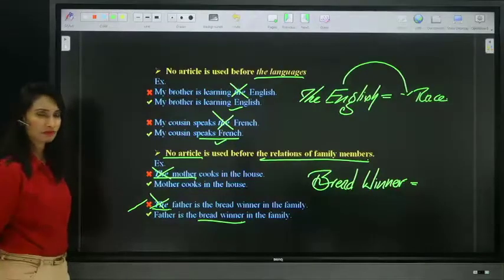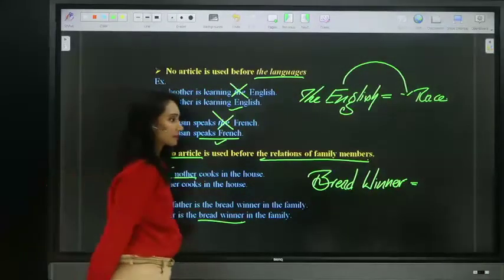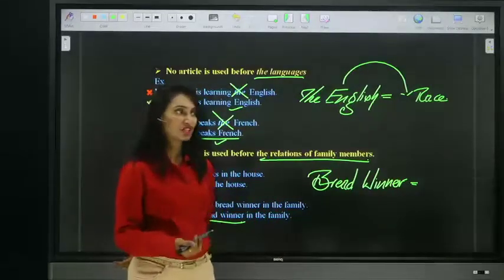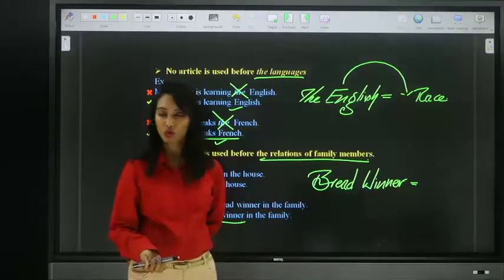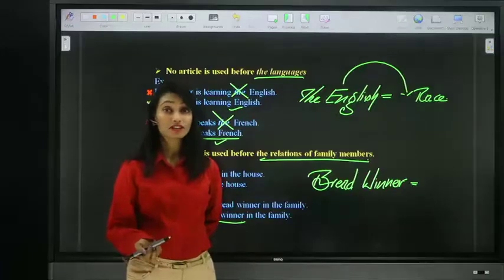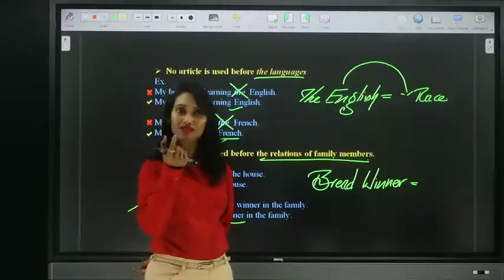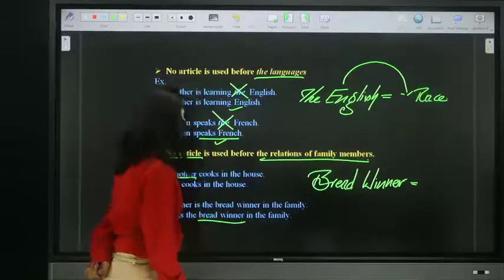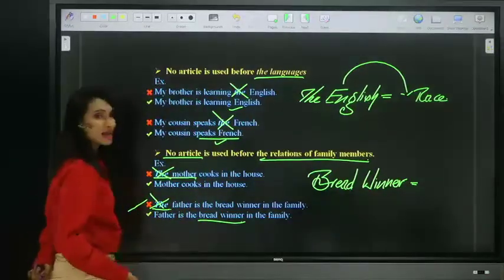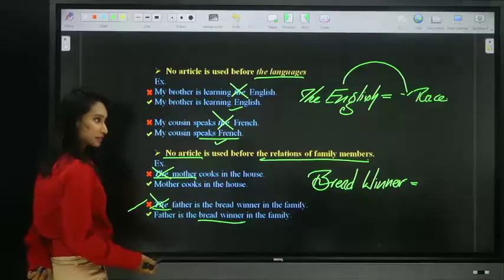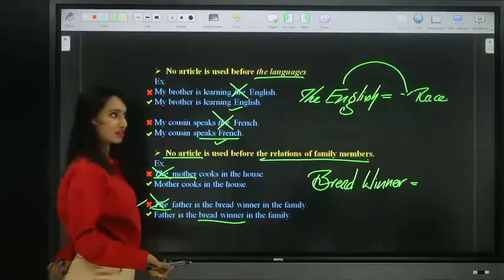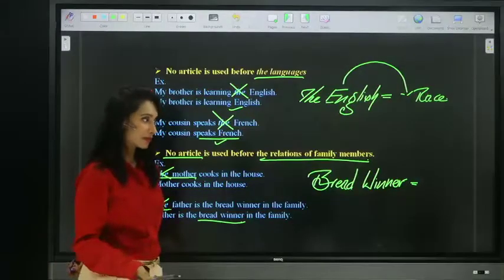Yes. Breadwinner is not a competition where you win bread. That's no, not at all. Breadwinner is a person who earns for the family, one who works and earns for the family. So, father is the breadwinner in the family. In fact, who earns money for the family? Generally, fathers in India. Srinivas Rao, you are right. Main source.